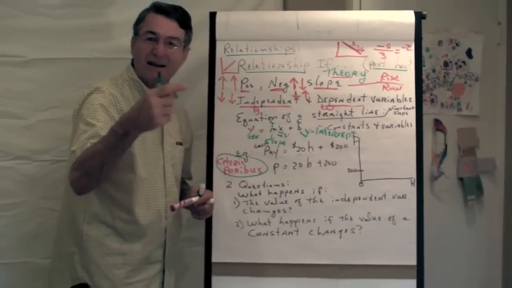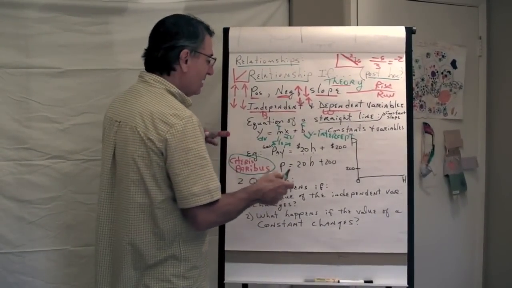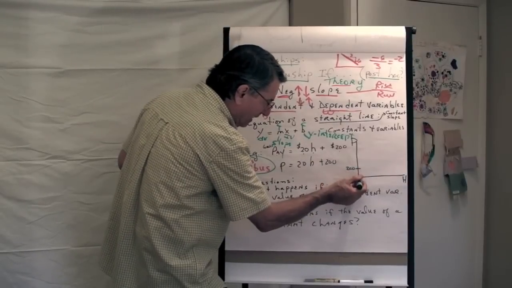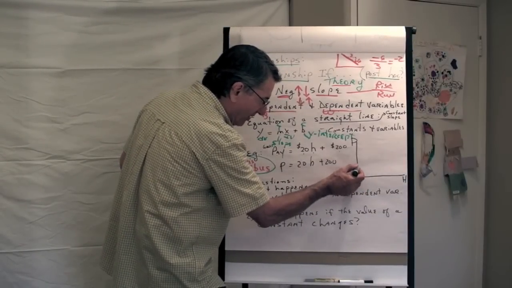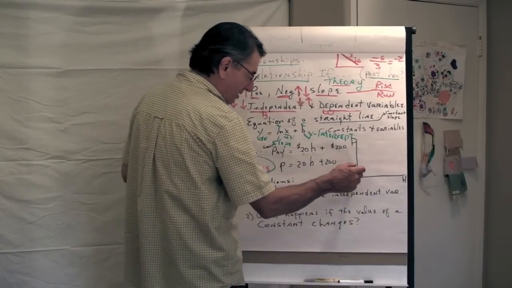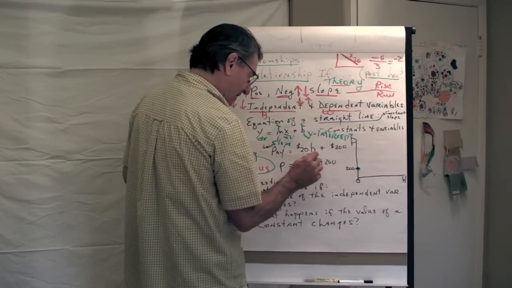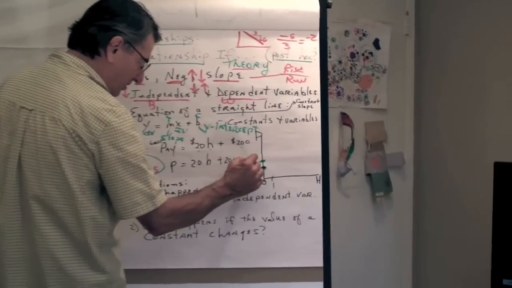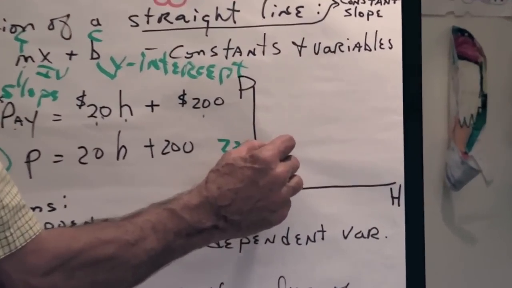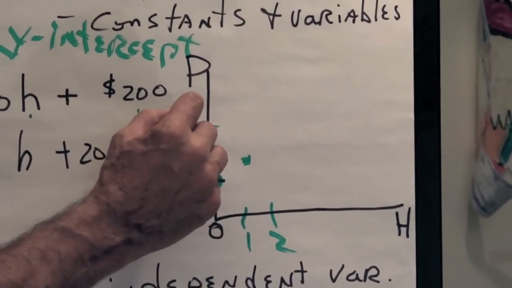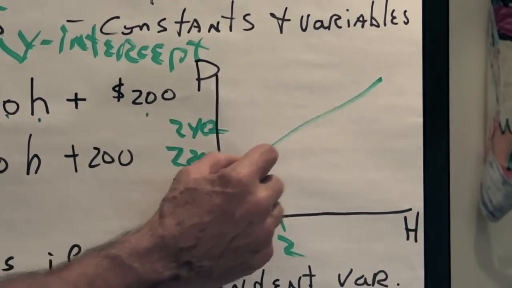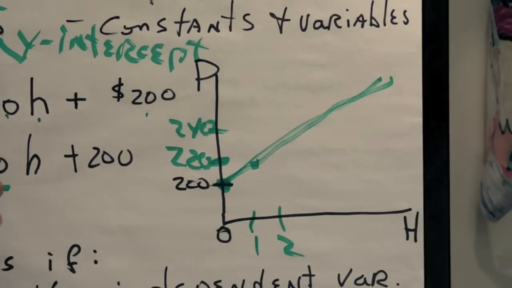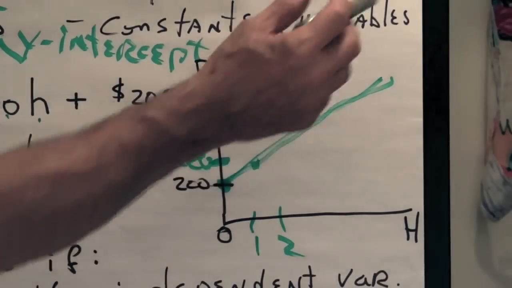Now, taxes and other things are all assumed to be constant. So, if I work 0 hours, my take-home pay is $200. I guess we're assuming 0 taxes. If I work 1 hour a week, then my total pay will be $220, etc. If I work 2 hours, it'll be $240. Because of the slope, every time I work another hour, my pay goes up by $20. There's a constant slope, and that's a straight line.